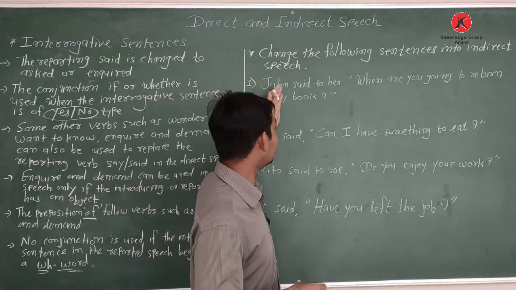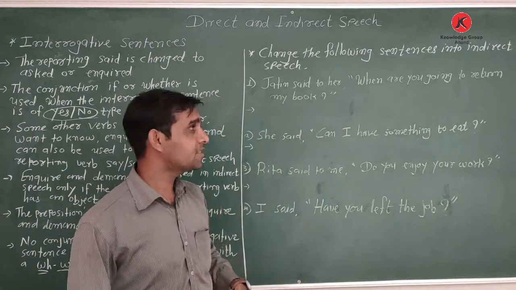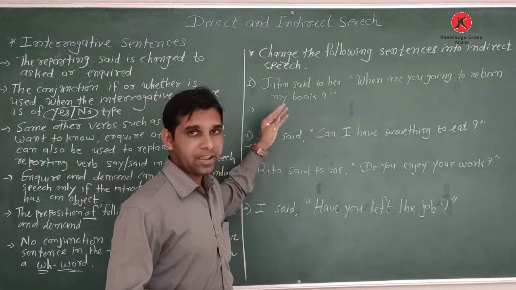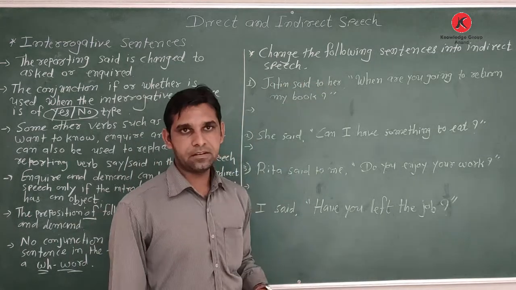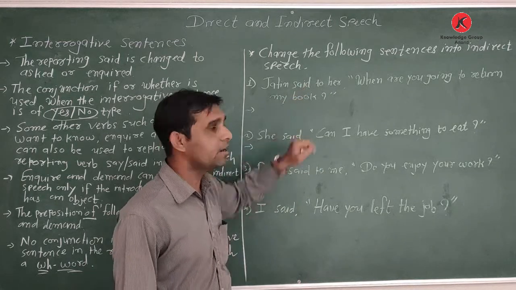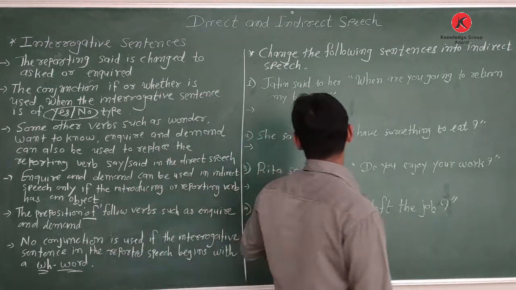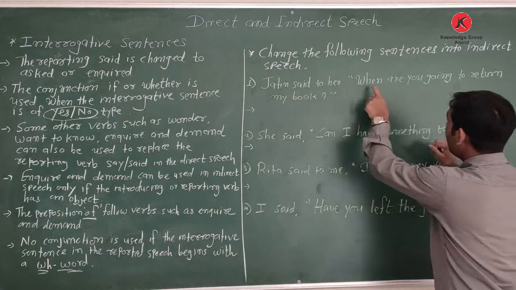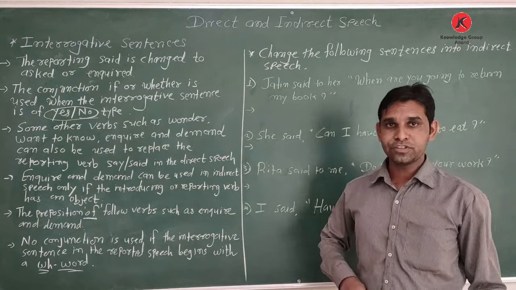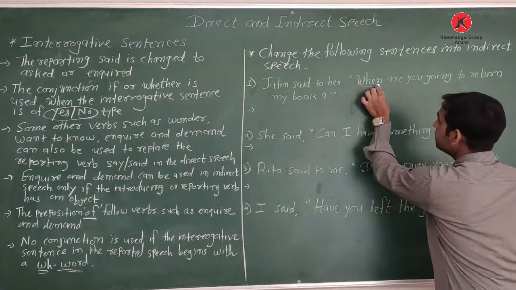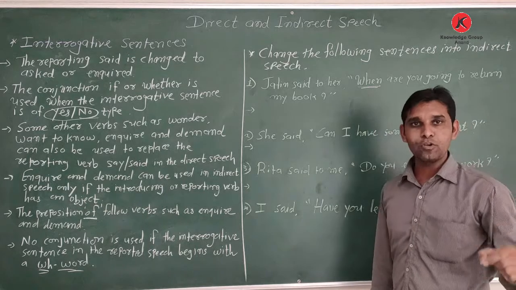See, Jatin said to her, when are you going to return my book? Here are given the subject and object, or we can say the speaker and the listener, and the reporting verb said to. The question is interrogative, and the WH word is used, so it is a WH question.